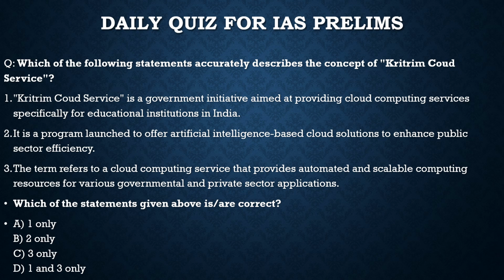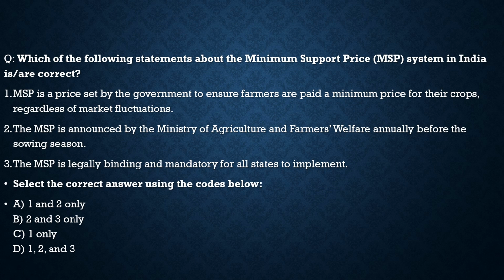So with this, I hope you had understood the concept of this Kritrim cloud service and also the context of this news. With this, let's move to the next one. After today's discussion, it talks about which of the following statements about the minimum support price system in India is correct. You know why we discussed it? Because as earlier I told you, the government wants farmers to go for those crops which are less water intensive, and they are going to incentivize those crops, giving the incentive of 7,500 rupees per hectare.